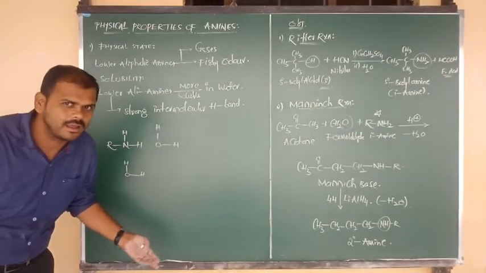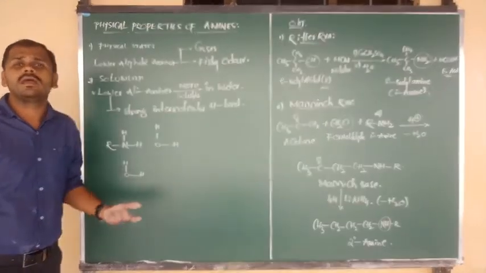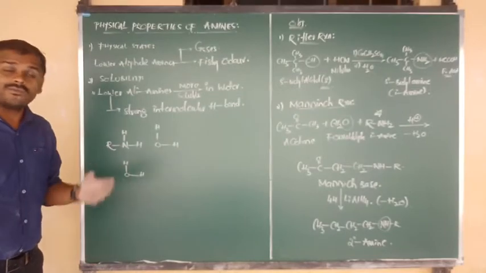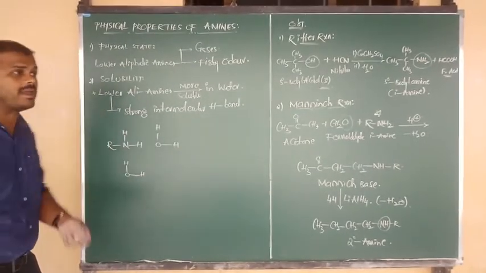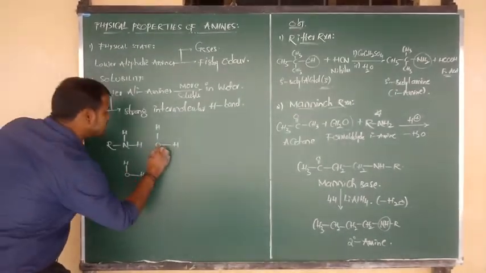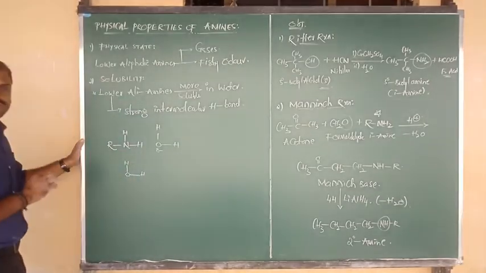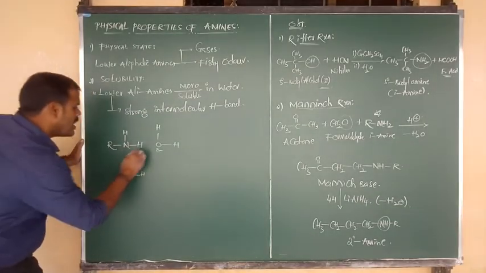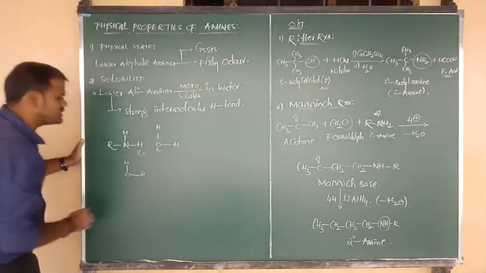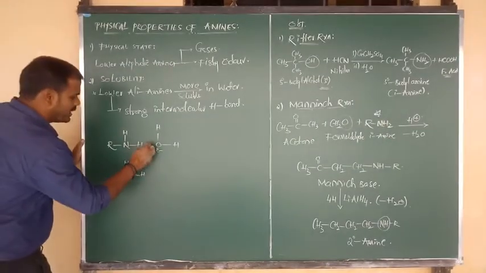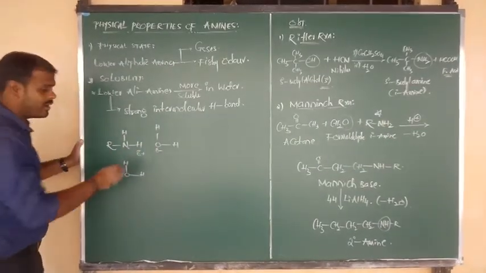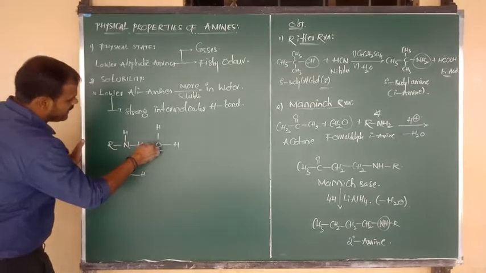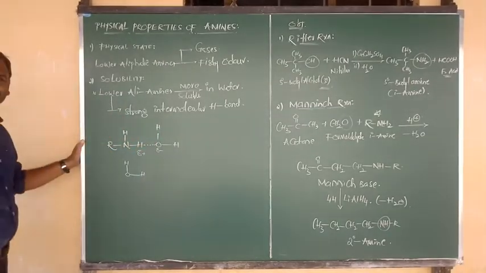In tertiary, no more hydrogen atom. That means which amine cannot form the hydrogen bonding? Tertiary amine. Which can form strong hydrogen bonding? Primary amine. So here oxygen contains more electronegativity, partial negative charge. Hydrogen carries partial positive charge. Between positive and negative, we can see the hydrogen bond, which is denoted by dashed lines.